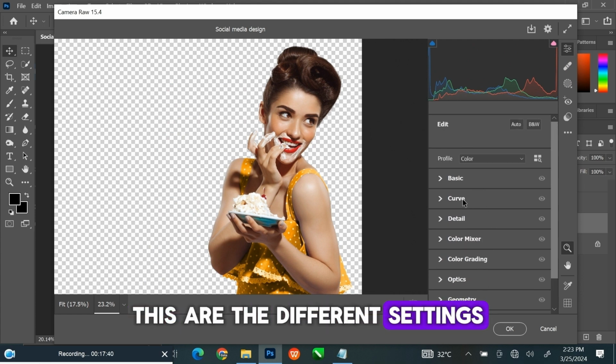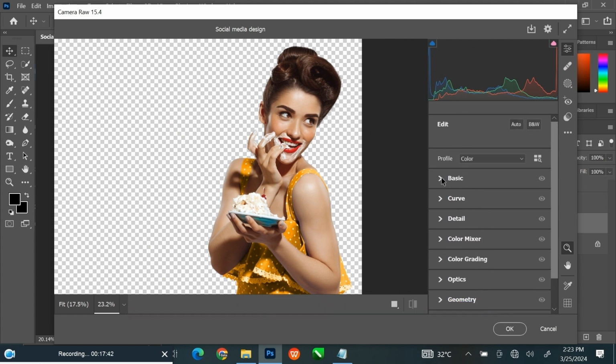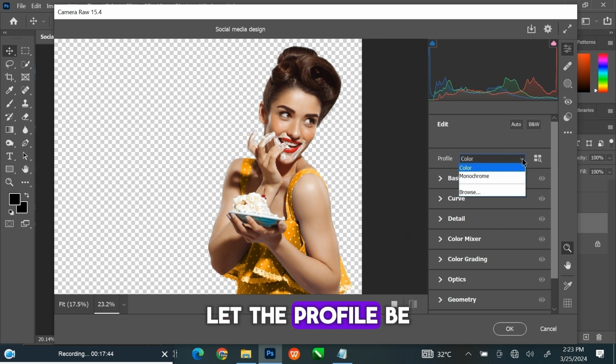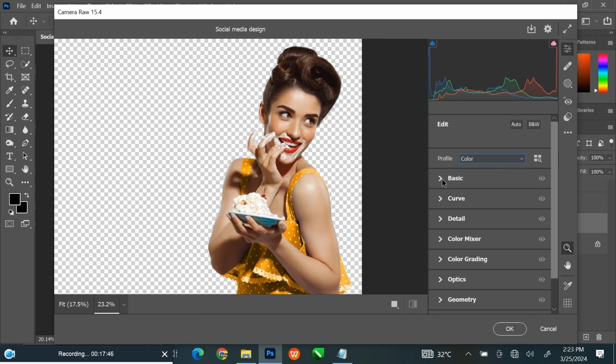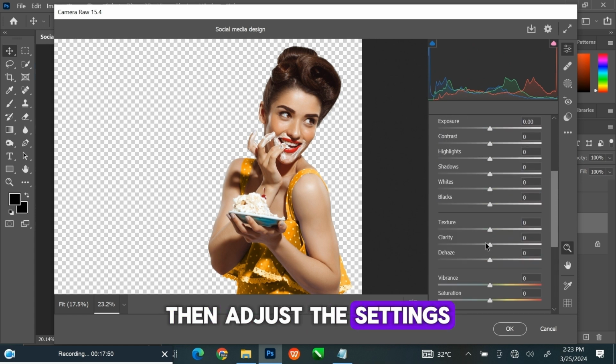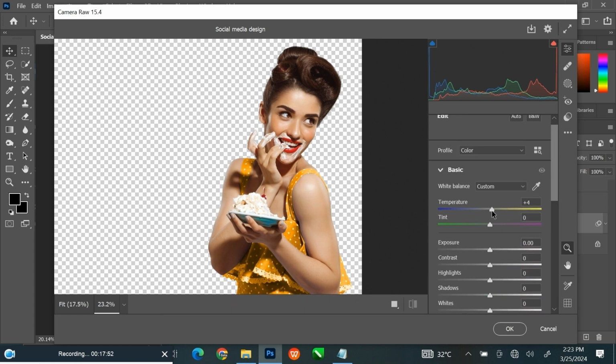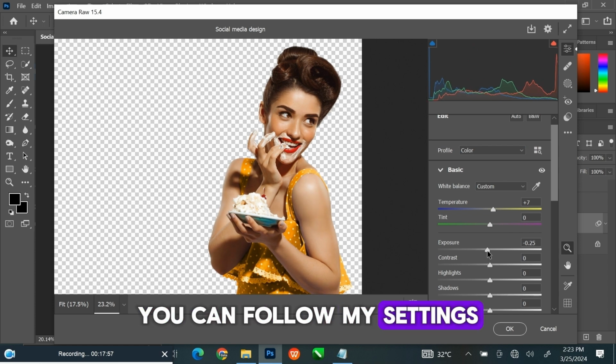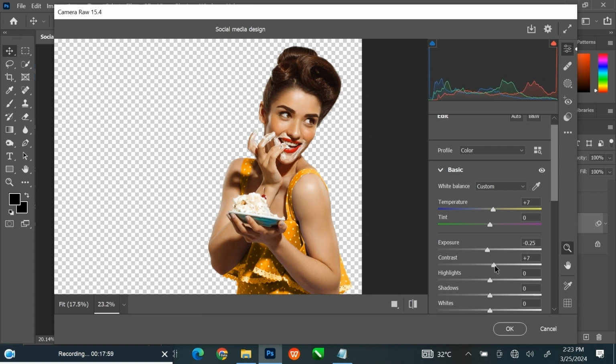These are the different settings. Let the profile be on color. Open the basic. Then adjust the settings. You can follow my settings or set yours the way you want it.